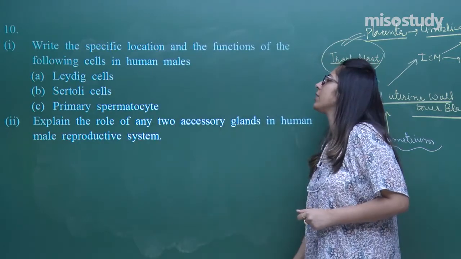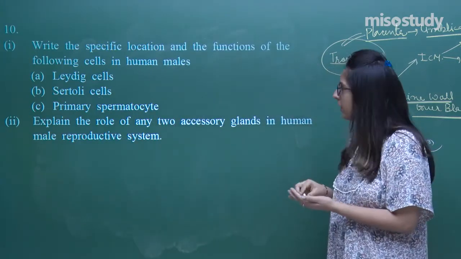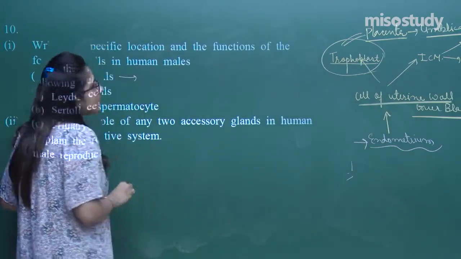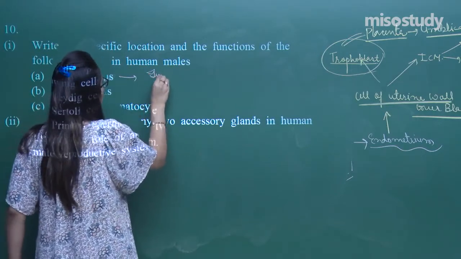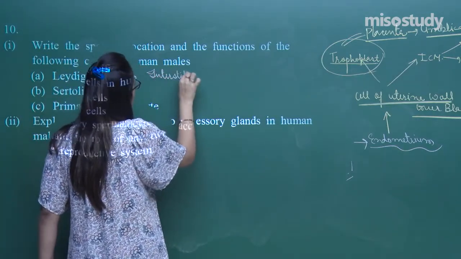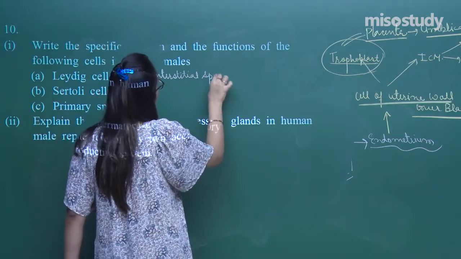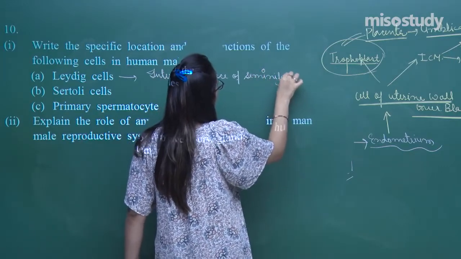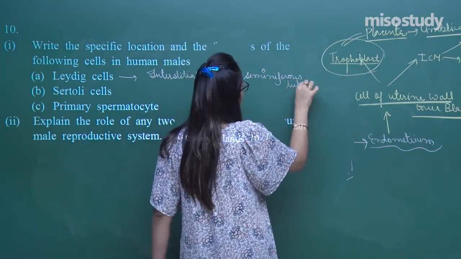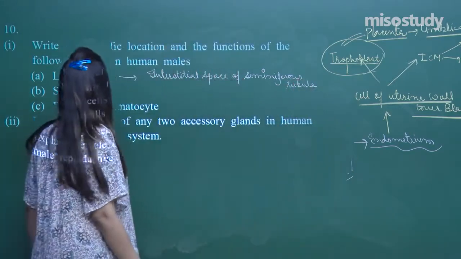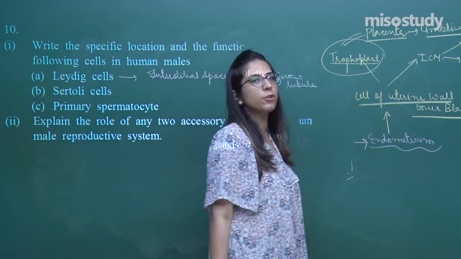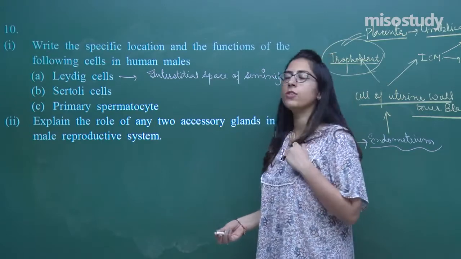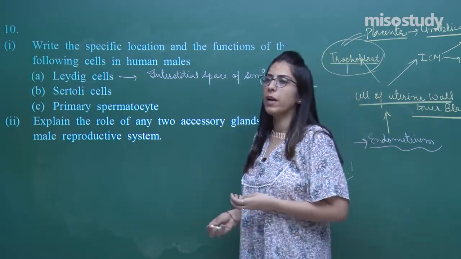Write the specific location and the function of the following cells in human males. We have to first of all explain about the Leydig cells. Leydig cells are present within the interstitial spaces of the seminiferous tubule, right? And Leydig cells always work in response to luteinizing hormone. What is the function of Leydig cells? The function of Leydig cells is to secrete hormone; androgen is secreted.